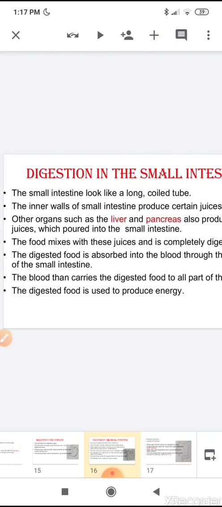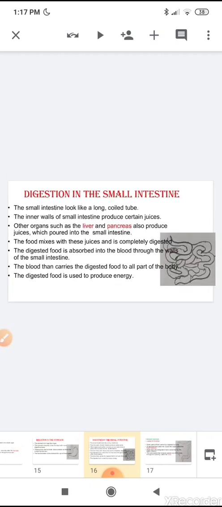In the starting, we have discussed that the digested food is absorbed by the blood, and blood helps in the transfer of food to all parts of the body, and the body uses this digested food to get energy and other nutrients which help it to grow and to protect the body from diseases.